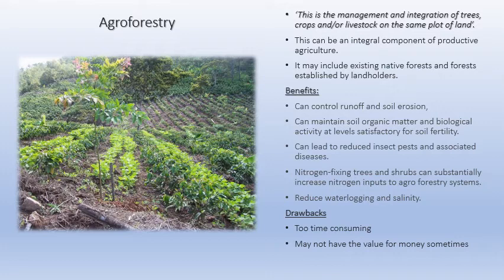Benefits can control runoff, soil erosion, can maintain soil organic matter, improve fertility, can lead to reduced insecticides or insect pests and associated diseases. Nitrogen fixing trees, certain trees which are good in fixing nitrogen in the soil, shrubs which are good in doing that can sustainably increase the nitrogen inputs in the agroforestry systems, reduce waterlogging and salinity of the water content present in the soil.